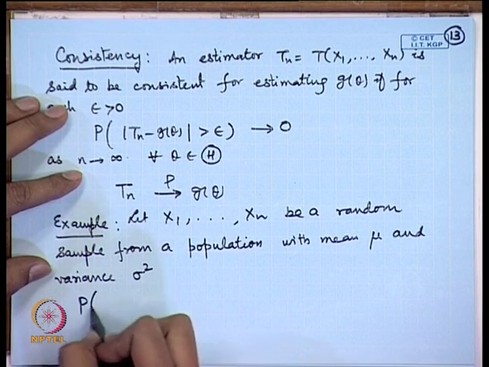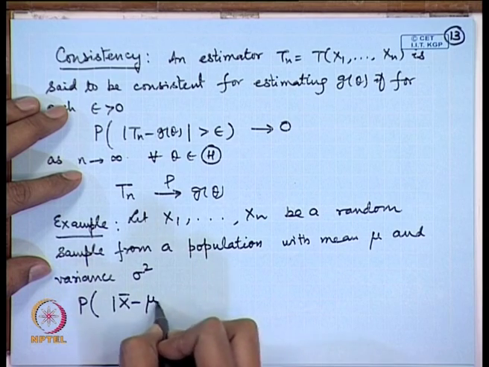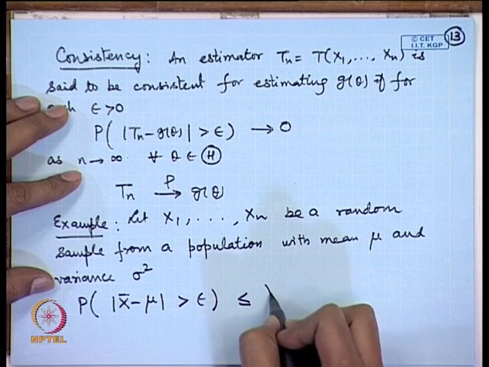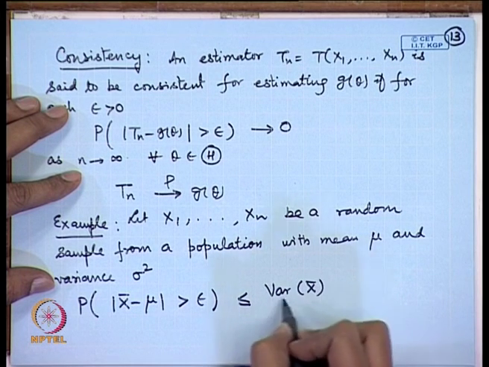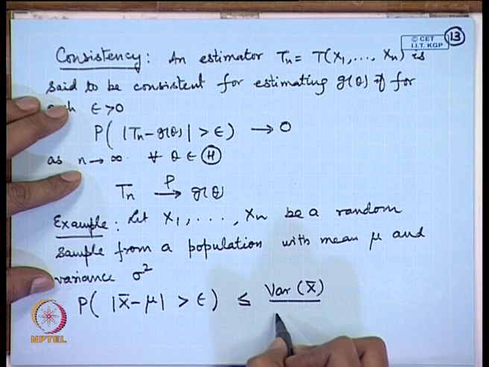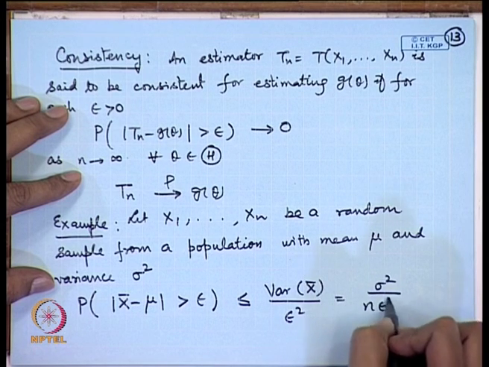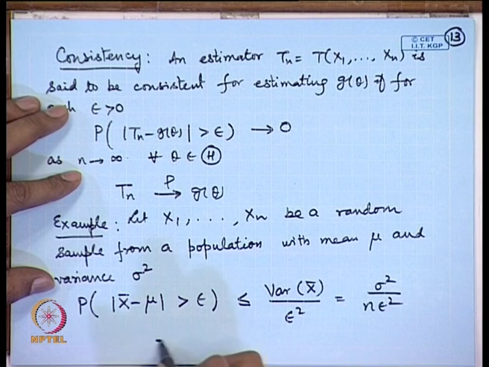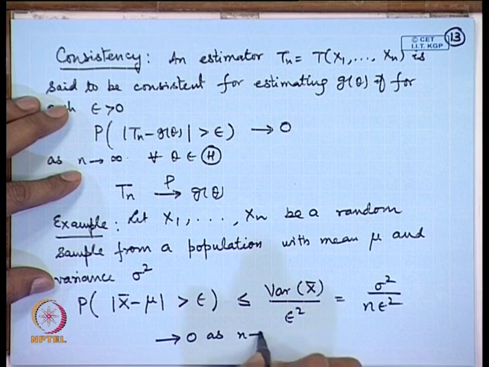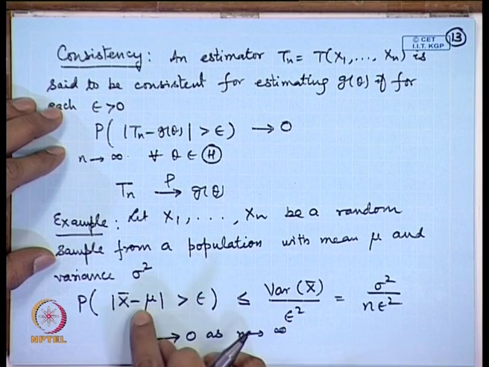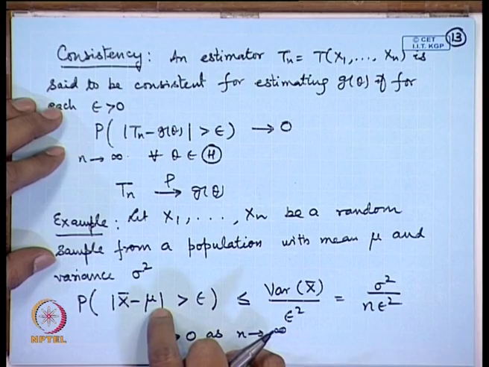Let us consider the probability of modulus x bar minus mu greater than epsilon. By Chebyshev's inequality, it is less than or equal to variance of x bar by epsilon square, that is equal to sigma square by n epsilon square. This quantity goes to 0 as n tends to infinity. That means, if the mean and variance exist, then the sample mean is a consistent estimator for the population mean.